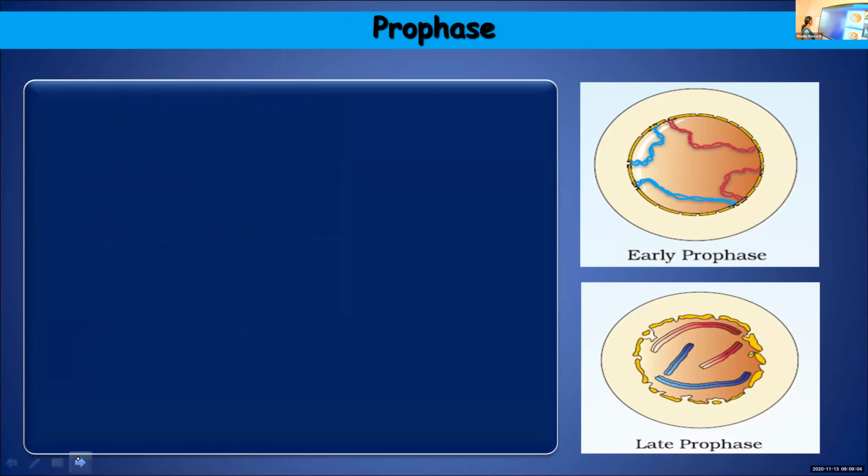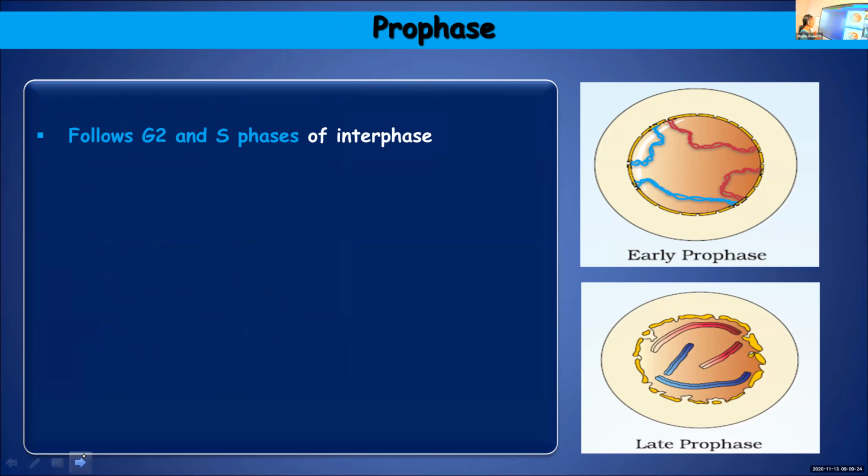We'll start with the first one. Which is the first phase? Prophase. This follows G2 and S phase. So once S phase and G2 phases are over, then the next is prophase.